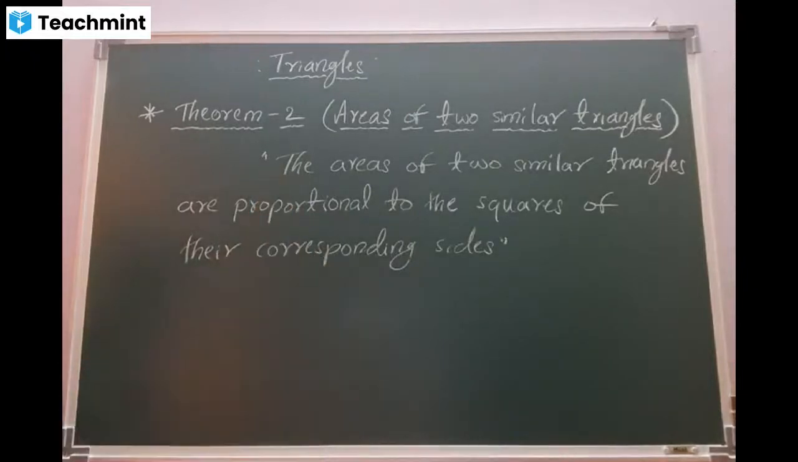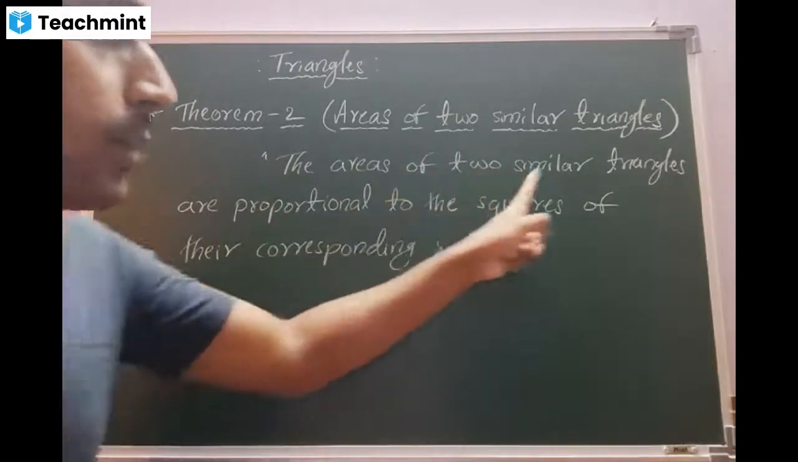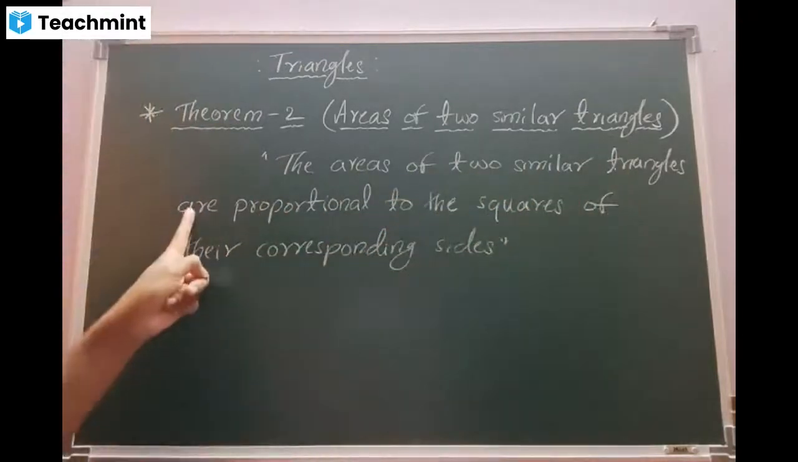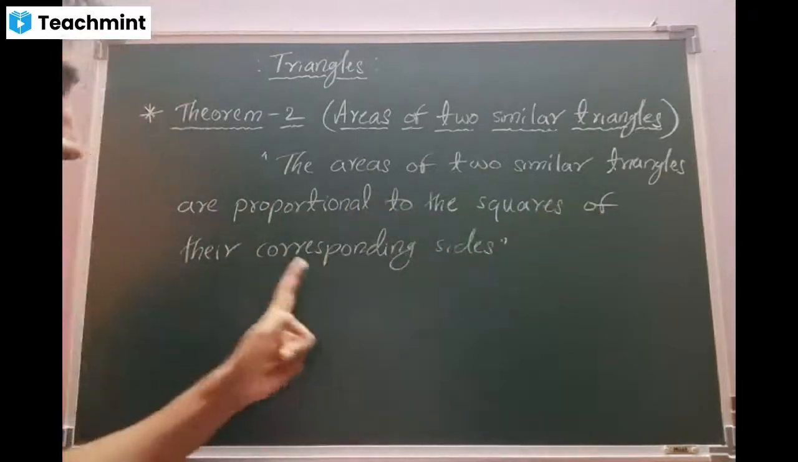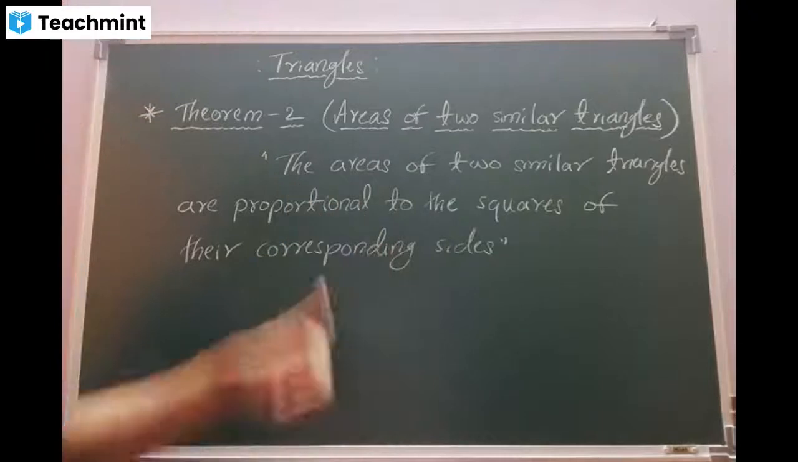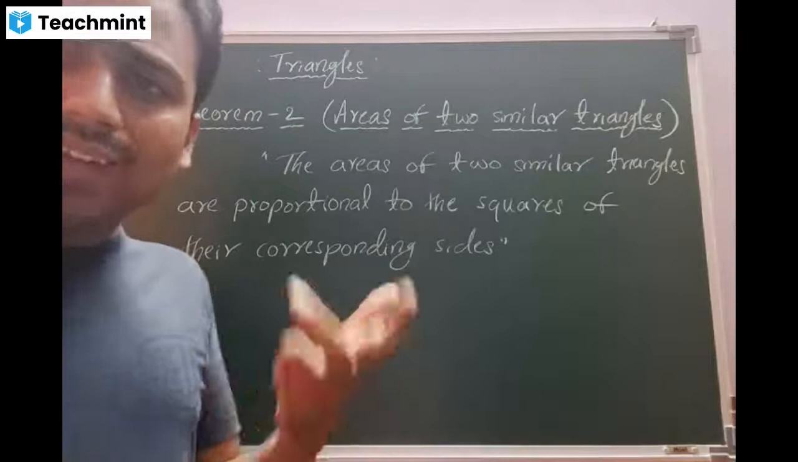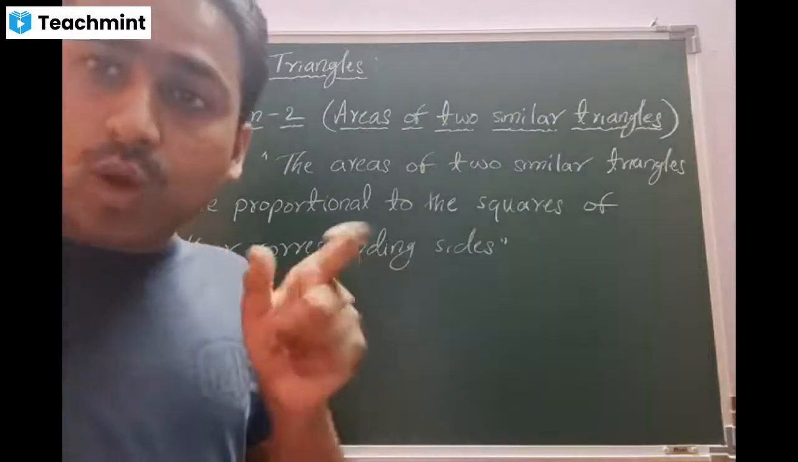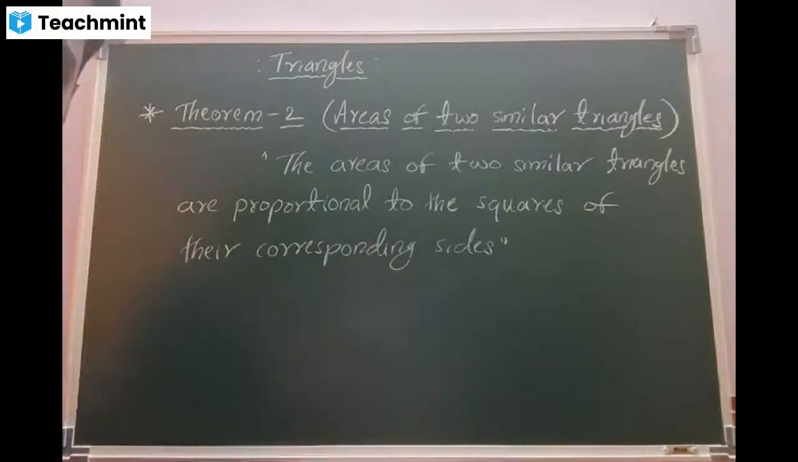Okay? Yes, sir. I repeat the sentence. The areas of two similar triangles are proportional to the squares of their corresponding sides. Students, copy. Yes, sir. Okay. Now look at the concept here. What we are going to highlight. You take your time. Don't worry.